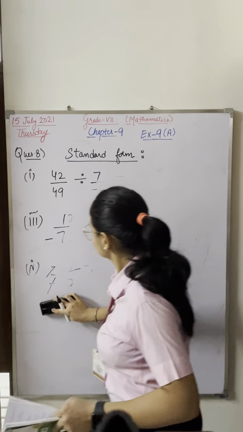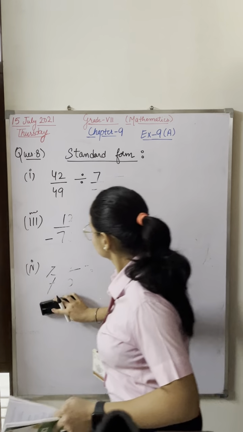Okay, I told one thing to you. If the denominator is negative, that means this complete rational number is negative. If the numerator is negative, the complete rational number is negative. If both are negative, then it will be positive. If both are positive, obviously it will be positive. Now, what are equivalent?